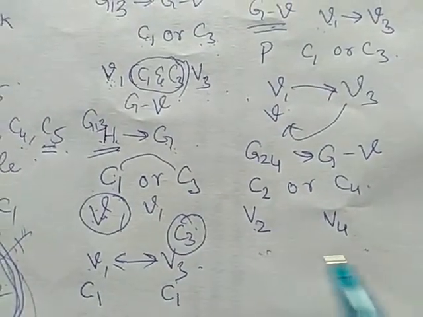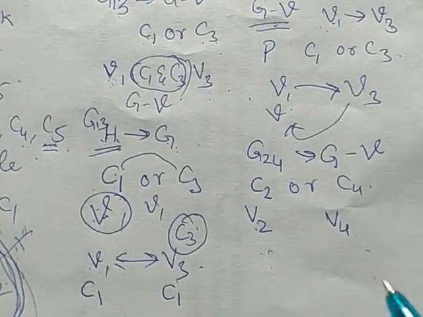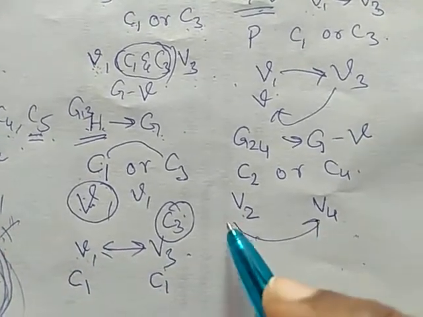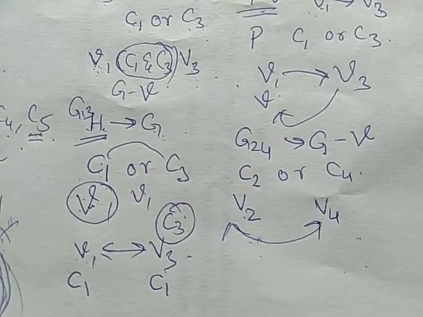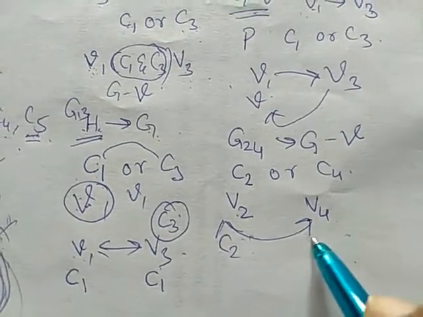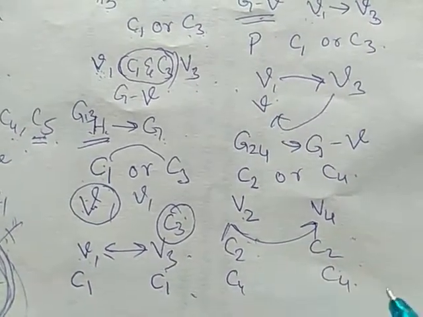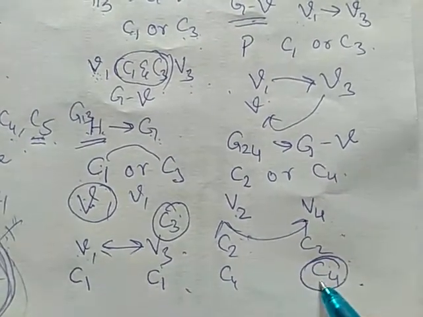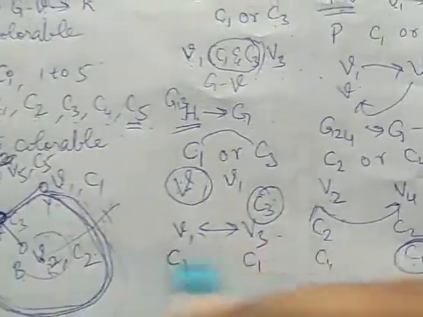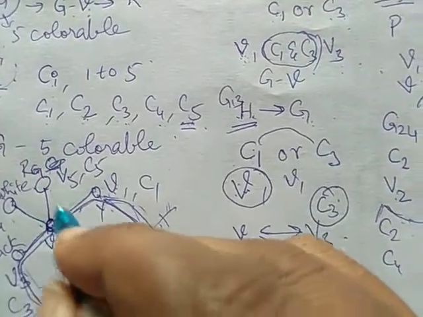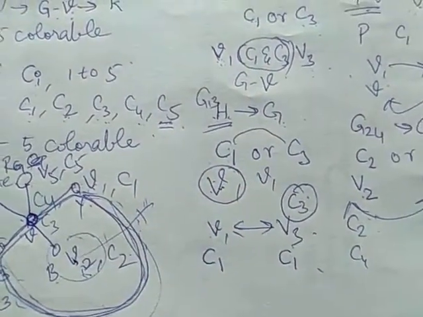Obviously they belong to different components. Hence we can interchange the colors of these two. Either we can color C2 and C2 or C4 and C4. In this case we will have the remaining color, so we can color the vertex with C4 or C2.